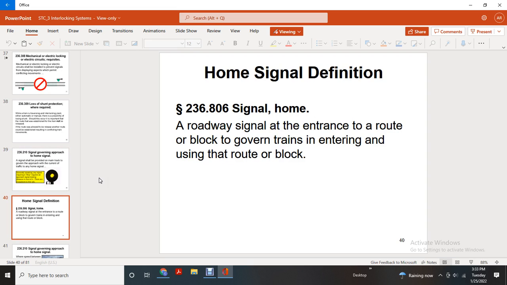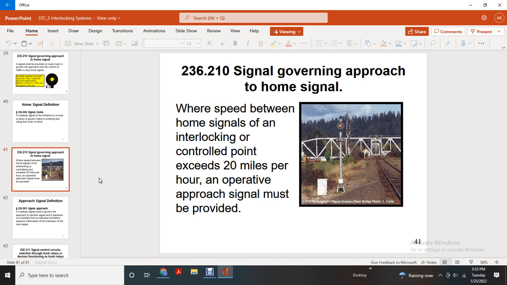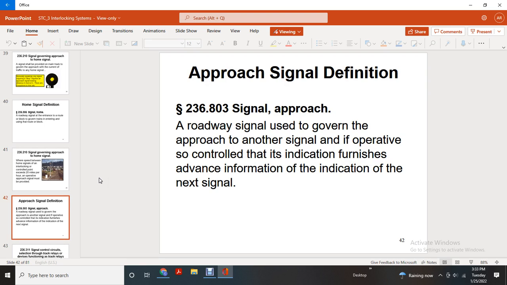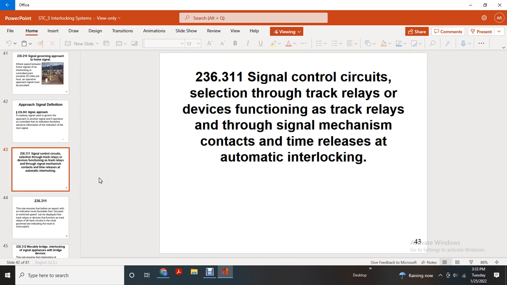Home signal definition. A home signal is a roadway signal at the entrance to a route or block that governs trains entering the route or block. For signals governing approach to the home signal, if the speed between the home signal and the interlocking control points exceeds 20 miles per hour, an operative approach signal must be provided. Approach signal definition. An approach signal is a roadway signal governing approach to another signal, furnished with advance information of the indication of the next signal.